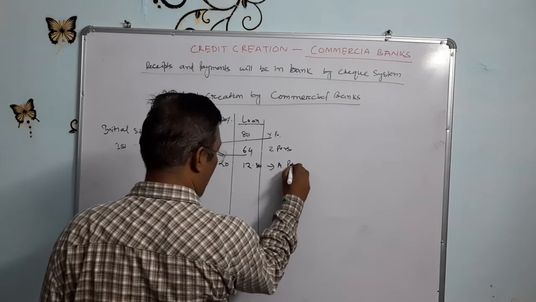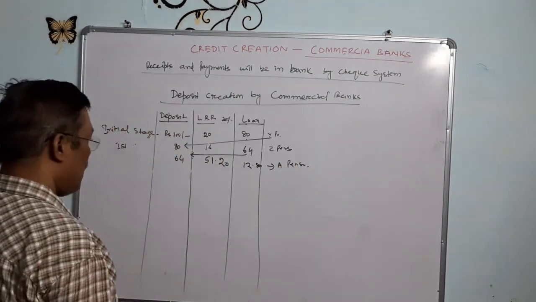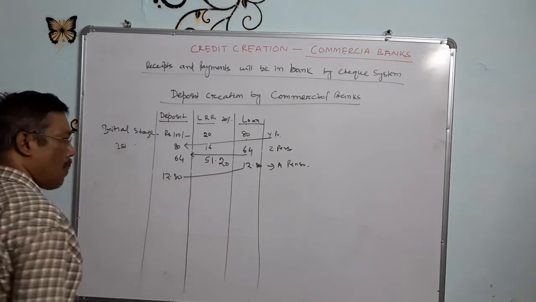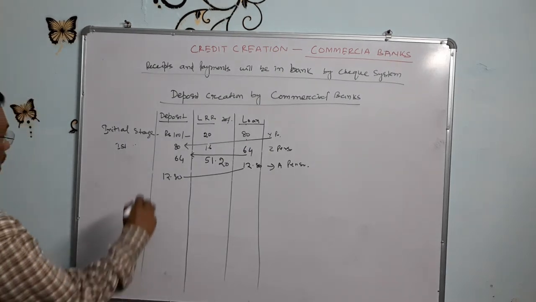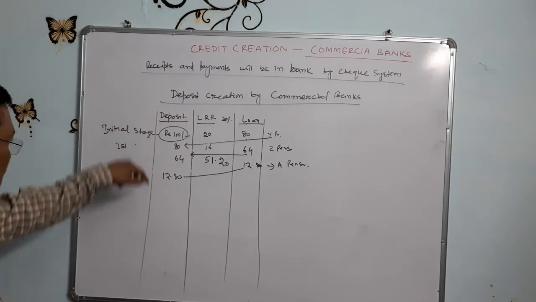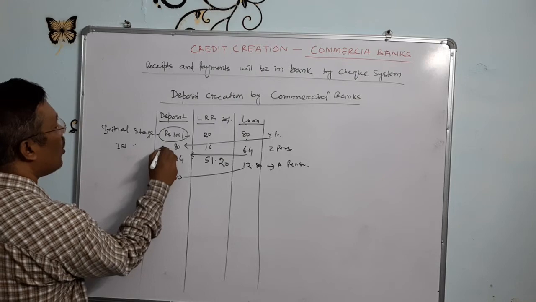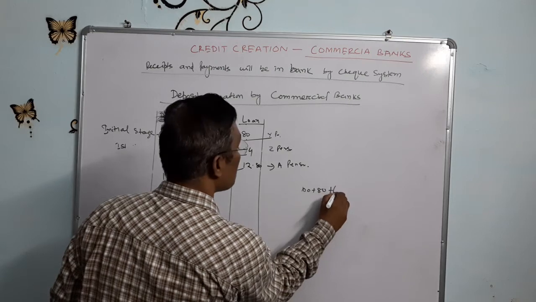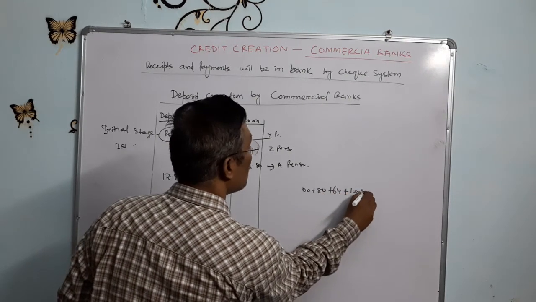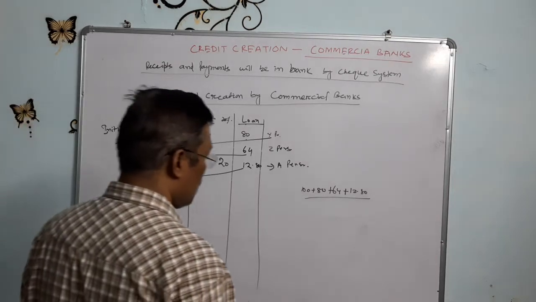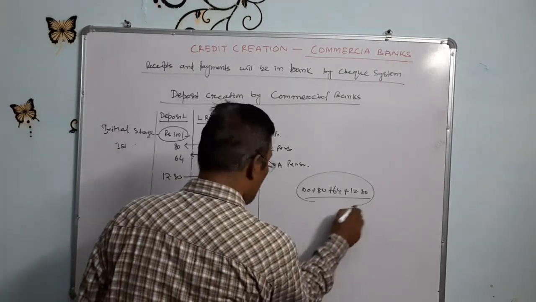Person A will take it. So now similarly, this amount will be deposited here. See it. Now the initial deposit is 100, and by the pen and paper check system, how much is that? 100 plus 80 plus 64 plus 12.80. Like this, the amount is to be calculated, so this much amount is to be created by the bank.